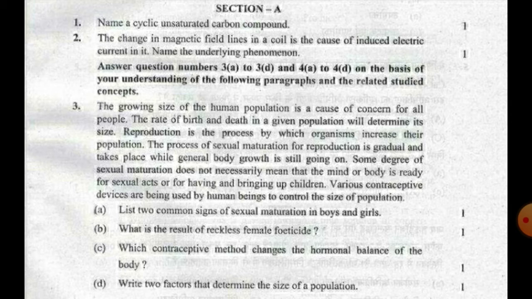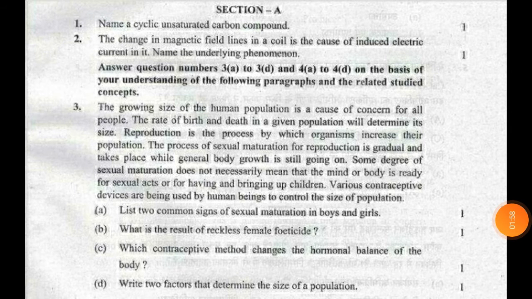in the nearby coil. Question number 3 and question number 4 consist of four parts each, and the marks is one mark for each part. These are paragraph based questions. You have to read the paragraph first and then answer the questions. So the third question is: the growing size of human population is a cause of concern for all the people.